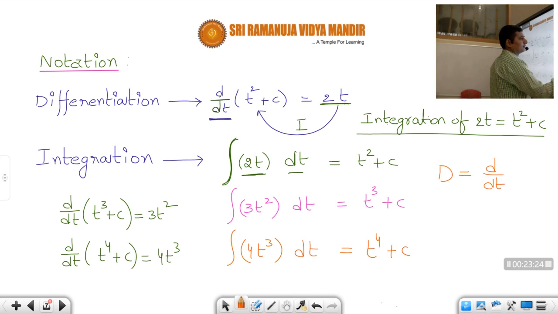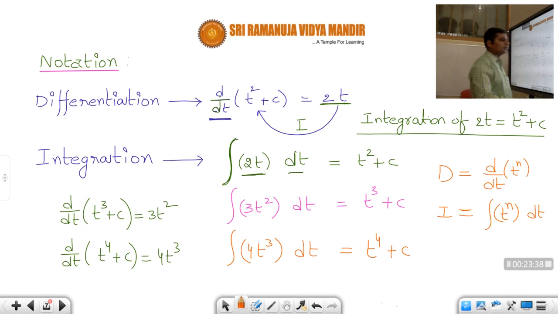Okay. Integration is what, students? d by dt of some, suppose let's say t power n, like that. Then the integration formula will be integral of t power n into dt. So now we are going to write this expression also. This dt will come here in the denominator, here dt will come in the numerator for integration. Okay, students. So these are the symbols for differentiation and integration. Now let us move to the next slide.